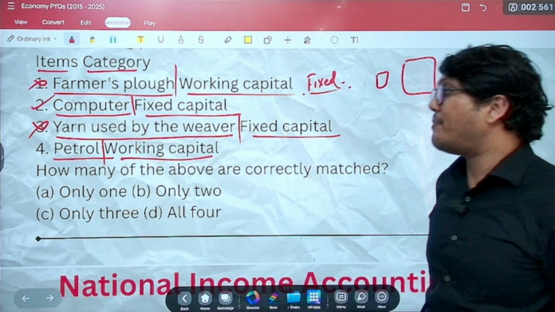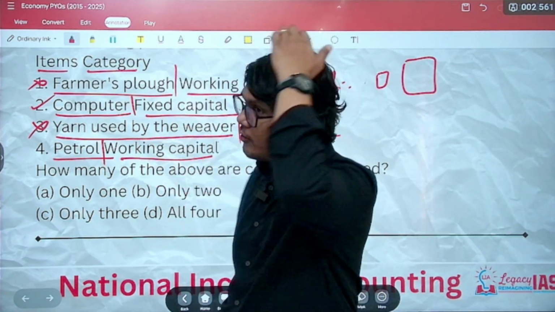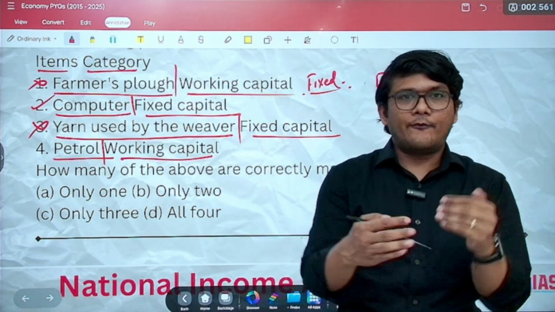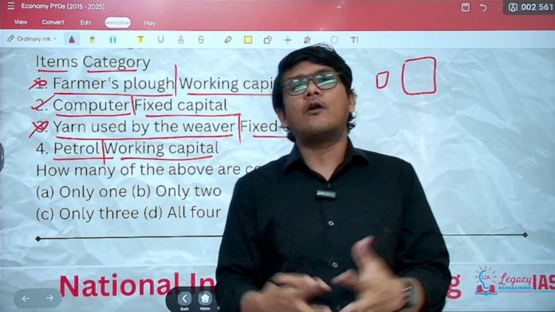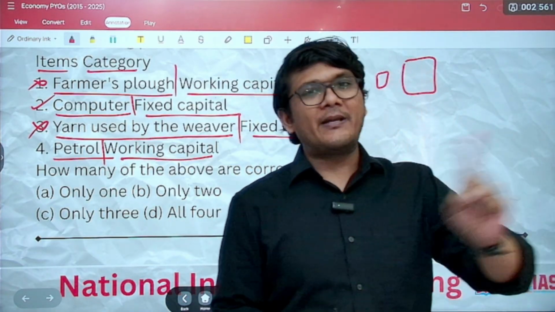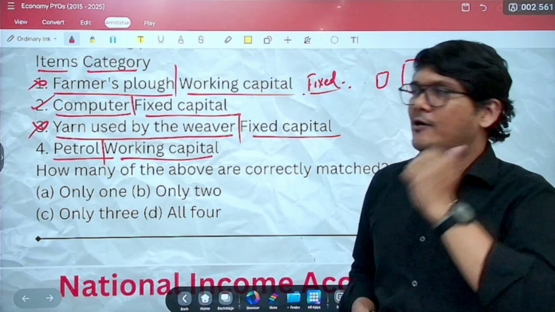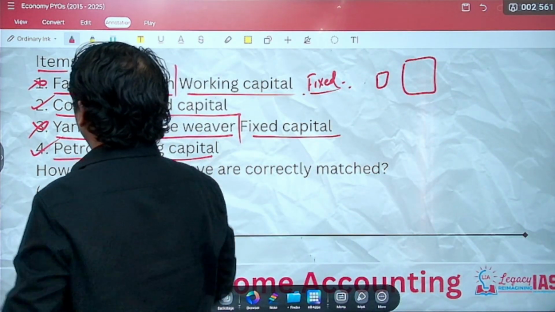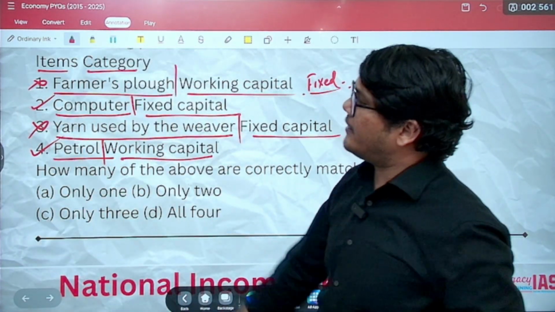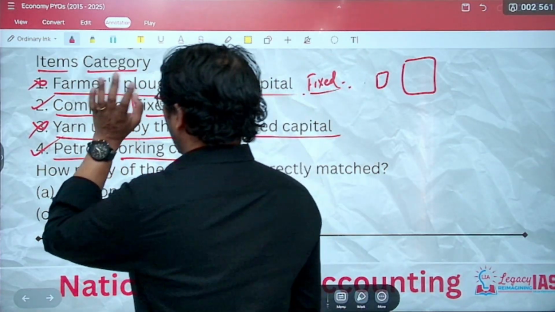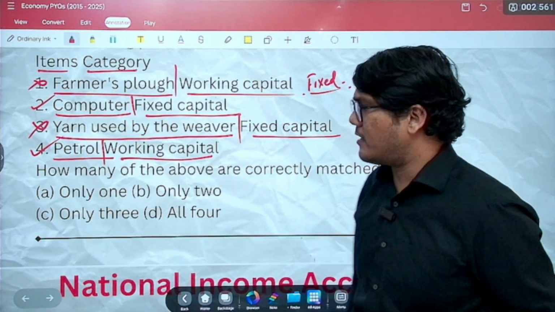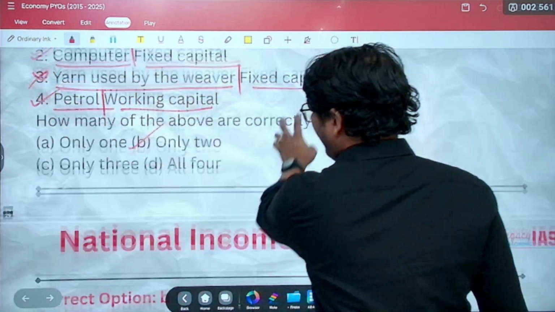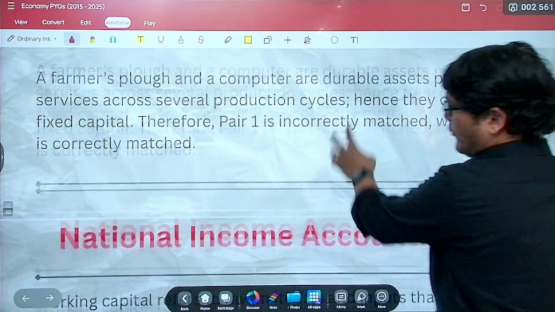Then fourth, petrol. Is it working capital or fixed? It is working capital. If you have to go a longer distance, more petrol would be required. If you have to make multiple trips, more petrol would be required. So it's a working capital. So only 2 are correctly matched, that is 2 and 4. They have not asked which one. They have asked how many are correctly matched. So B, only 2 are correctly matched.